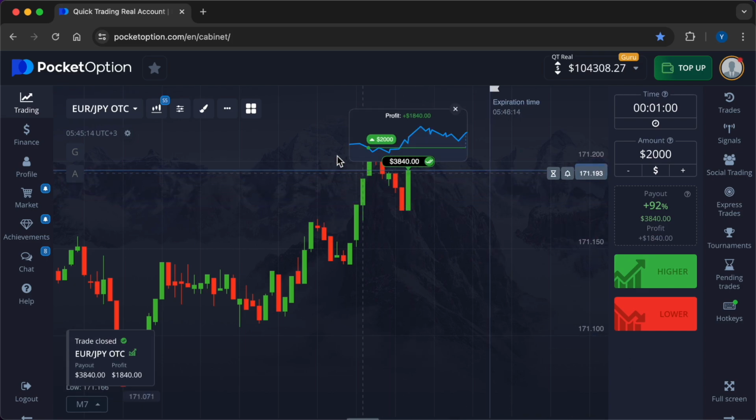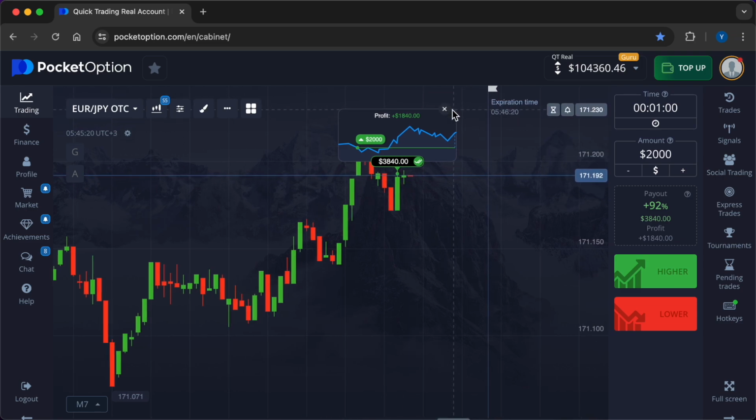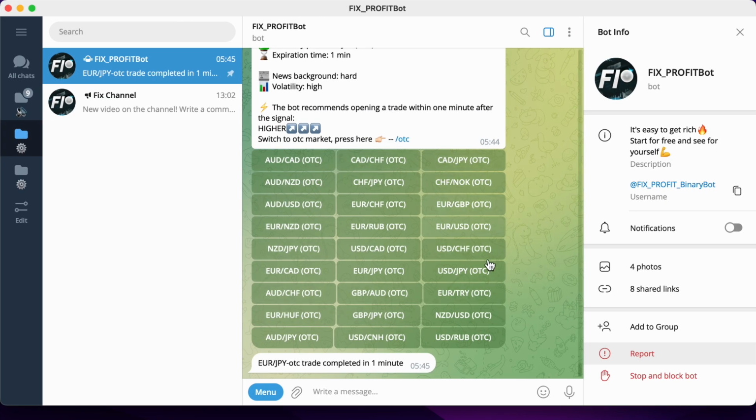So, here's the result of the fifth trade. It's a success. $1,840 has been deposited into the account. Total profit as a result of turbo boost of the deposit, $6,121.